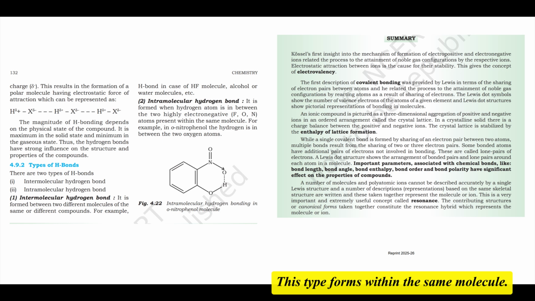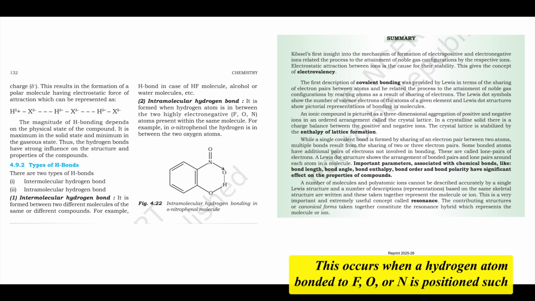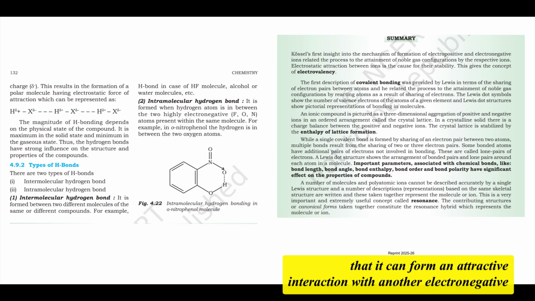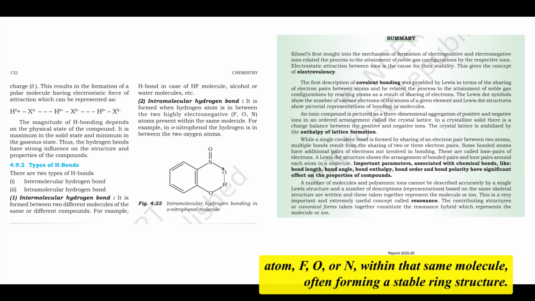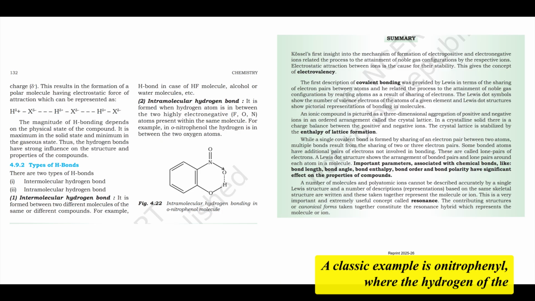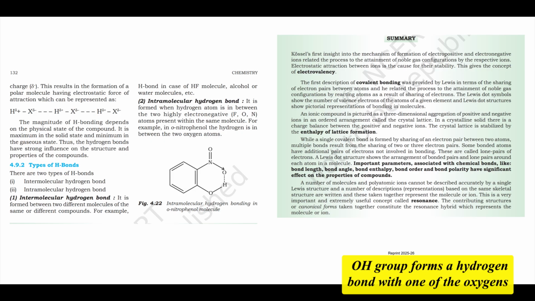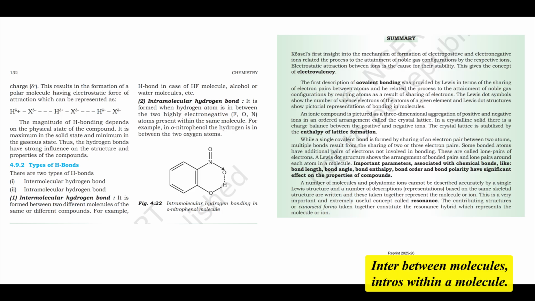This type forms within the same molecule. This occurs when a hydrogen atom, bonded to F, O, or N, is positioned such that it can form an attractive interaction with another electronegative atom, F, O, or N, within that same molecule, often forming a stable ring structure. A classic example is o-nitrophenol, where the hydrogen of the OH group forms a hydrogen bond with one of the oxygens of the adjacent nitro group on the same benzene ring. Inter, between molecules; intra, within a molecule.